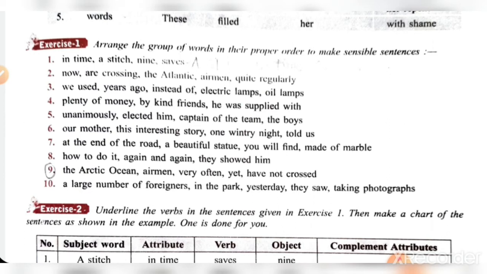In exercise 1 some words are given and you have to arrange these words in proper order to make sensible sentences, same as you have done in previous classes in chapters of sentence. Okay, so what will be the first answer? In time a stitch 9 saves.